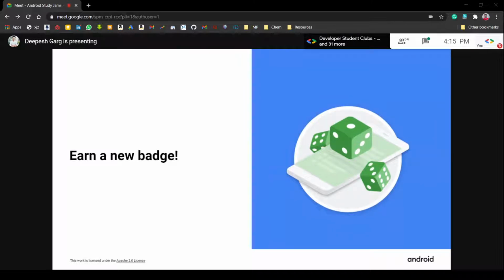Can you confirm how many of you have installed Android Studio on your PCs? Because some of you haven't installed it yesterday.